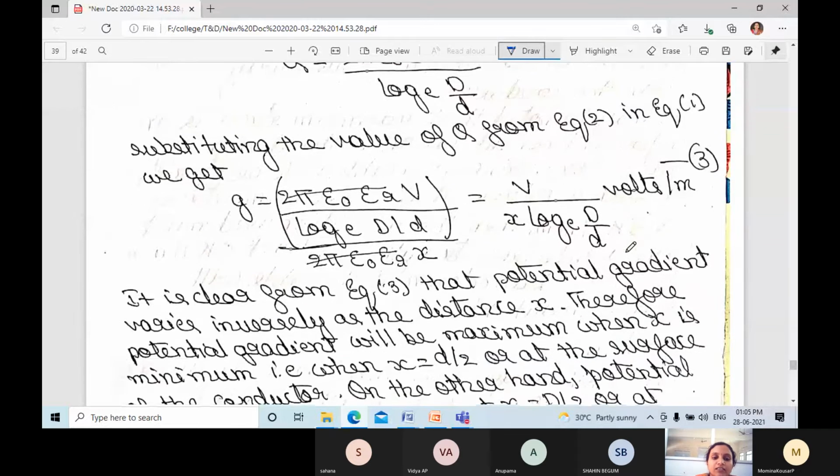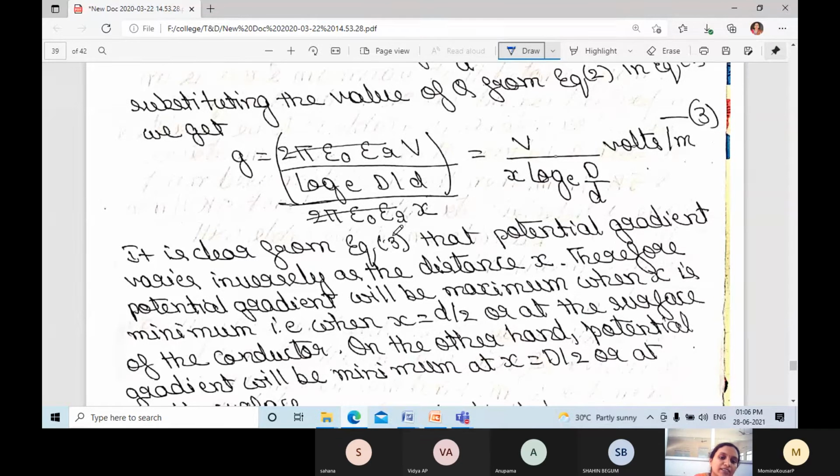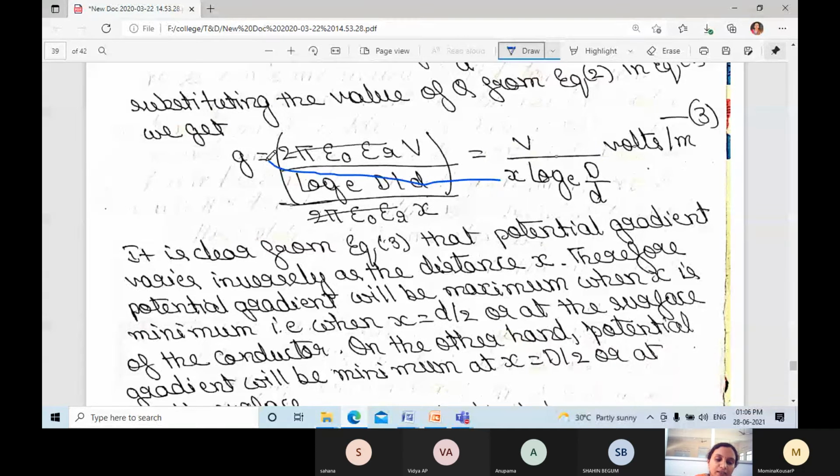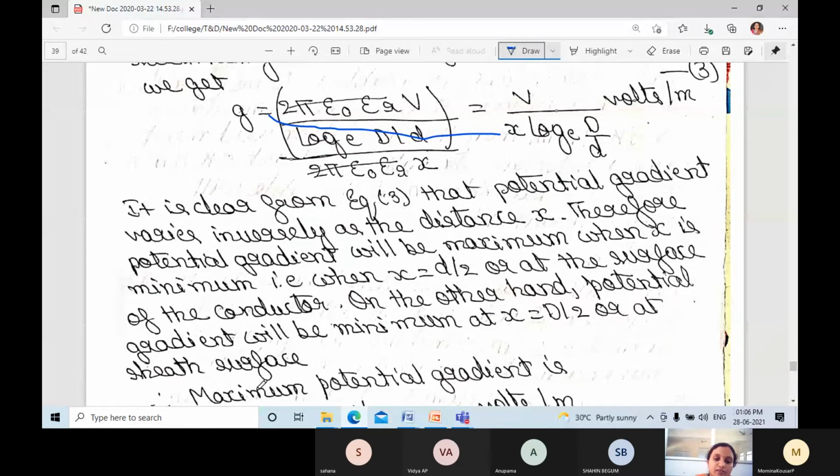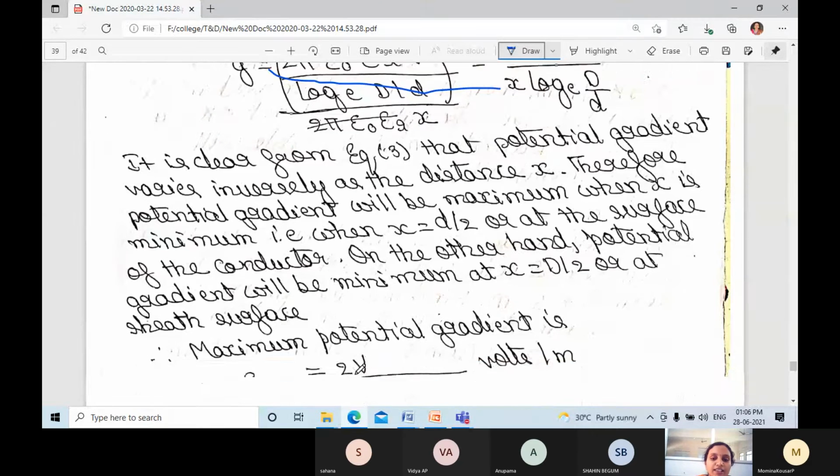It is clear from equation 3 that the potential gradient varies inversely as the distance x. You can observe here it is inversely proportional to x. Therefore, potential gradient will be maximum when x is minimum, when x is equal to small d by 2, or at the surface of the conductor. On the other hand, potential gradient will be minimum at capital D by 2, or at the sheath surface. If the distance is less, then the potential gradient will be high. If the distance is high, the potential gradient is less, because it is inversely proportional.